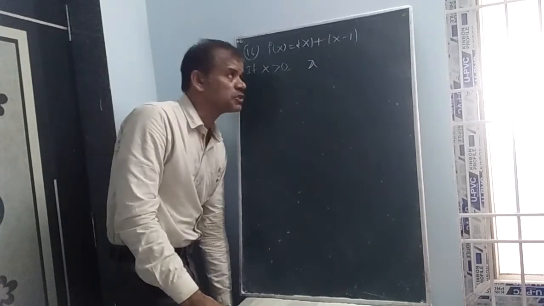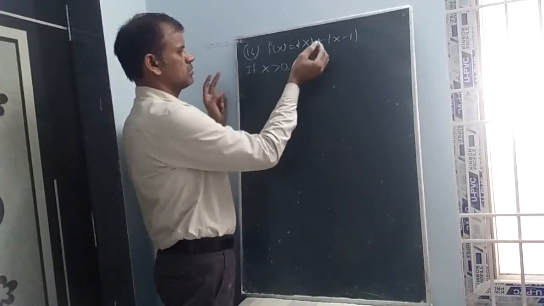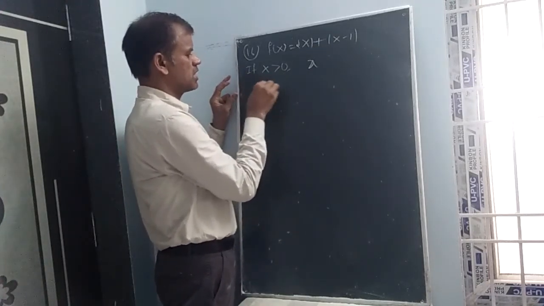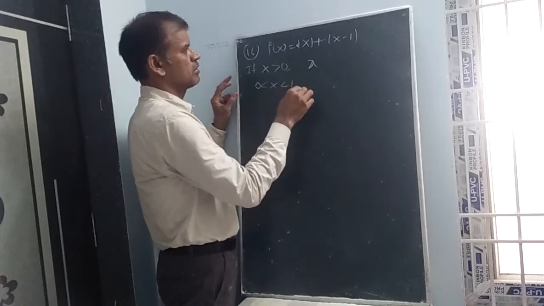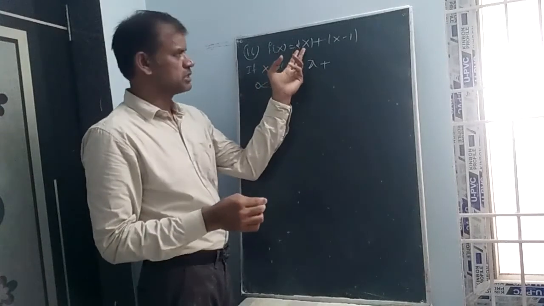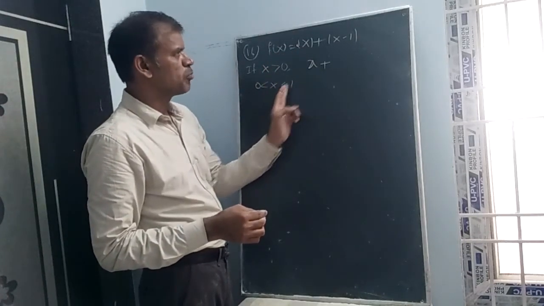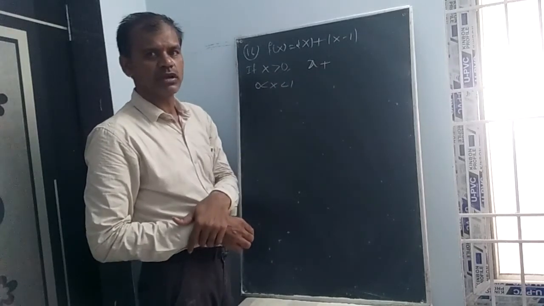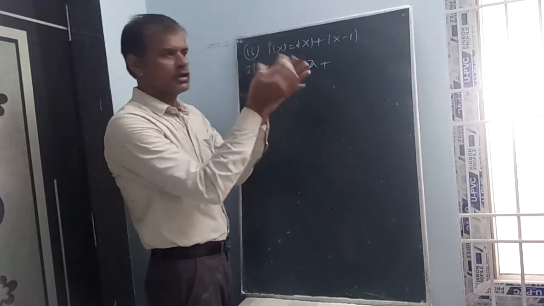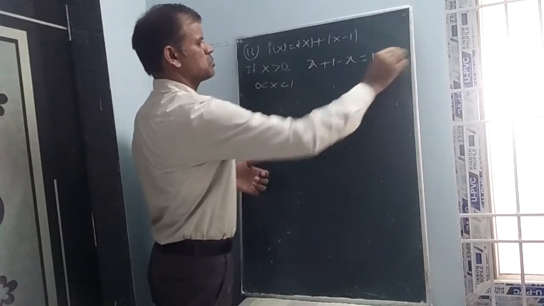So two cases arise. Case 1: 0 less than x less than 1. So this is x plus, since 0 less than x, this is positive. If you take a value between 0 and 1, maybe 0.5, 0.5 minus 1 becomes minus 0.5, so it is negative, so 1 minus x. So it is 1 minus 2x.